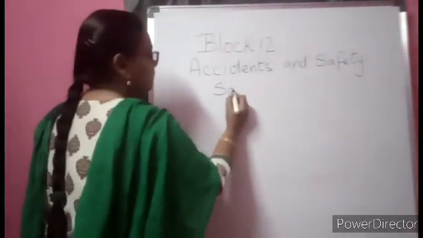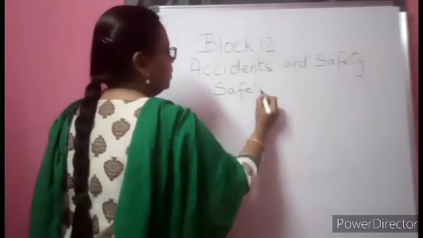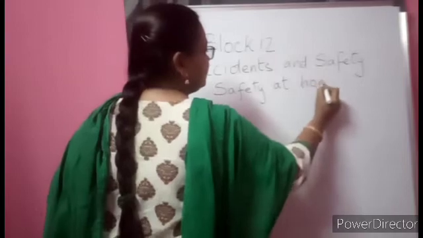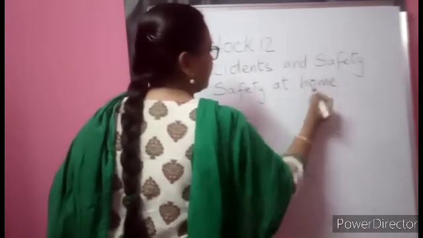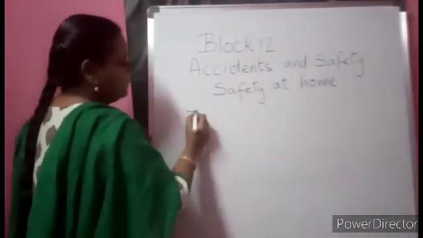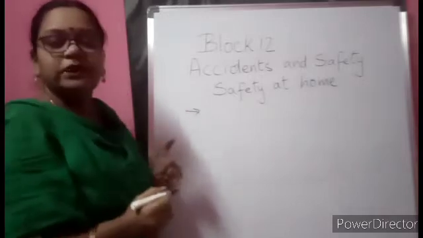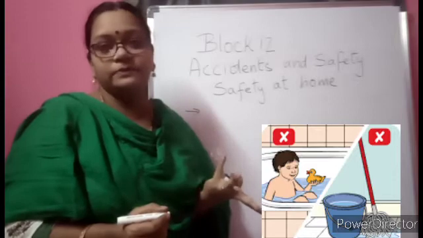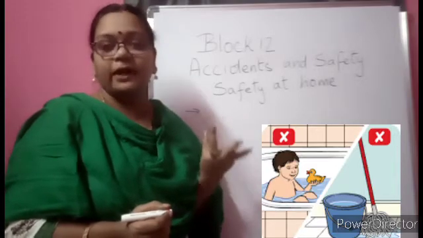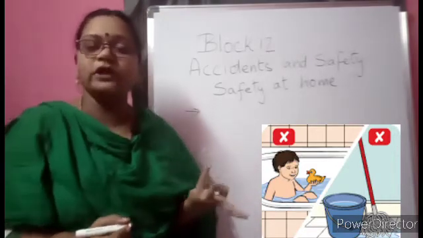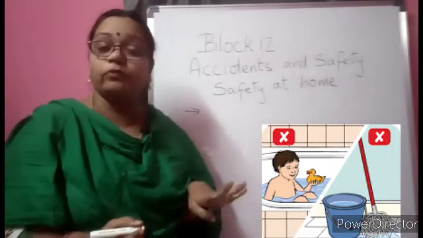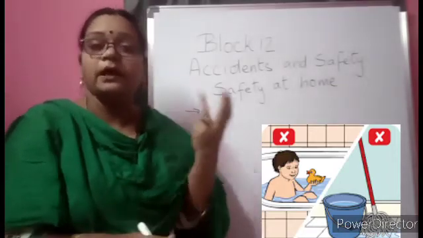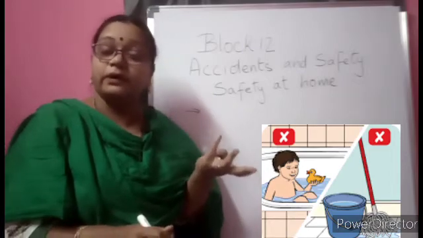So, safety at home. Home is a very, very safe place. Even there sometimes accidents may occur when we are careless. The first thing is, always you should keep the floor dry, because elderly people will be there, your grandparents may be there. Even when you are walking fast, or running, you will slip and fall down. That may break your bones, leg or hand bones. It may create a great pain to you.